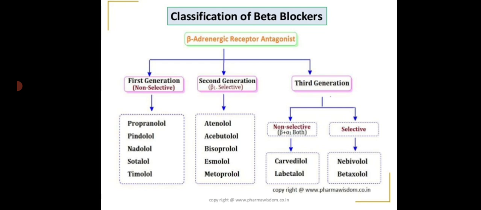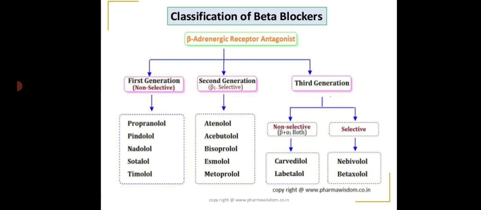The first generation are non-selective, the examples being propranolol, pindolol, nadolol, sotalol and timolol. The second generation are beta 1 selective, examples being atenolol, acebutolol, bisoprolol, esmolol and metoprolol. The third generation are further classified into non-selective and selective. The non-selective ones act on both beta as well as alpha 1. Examples being carvedilol and labetalol.